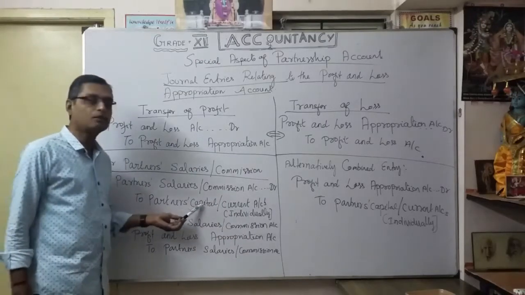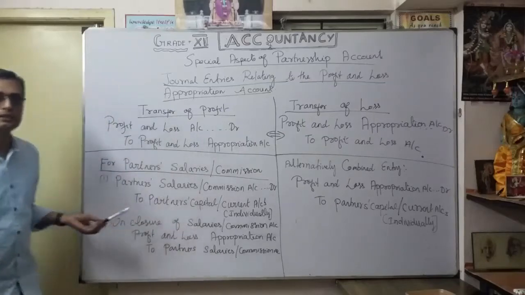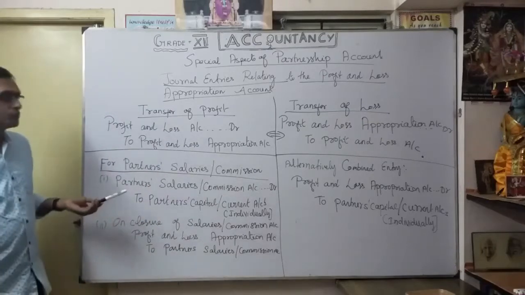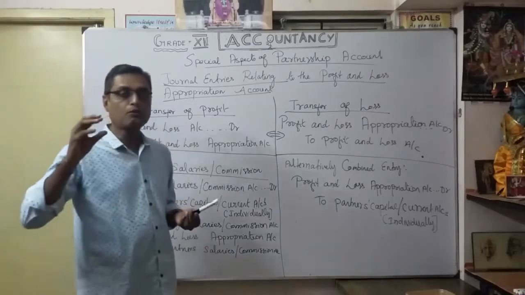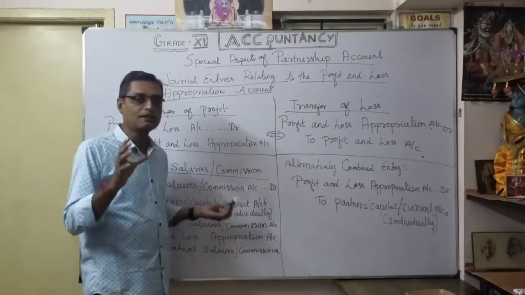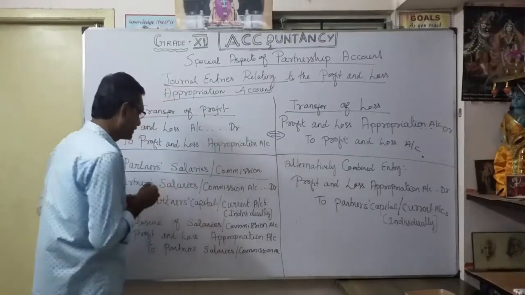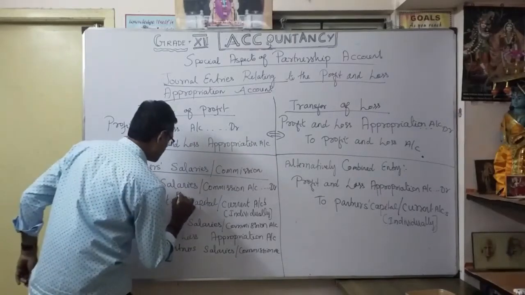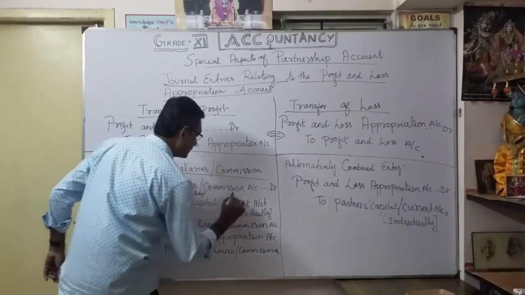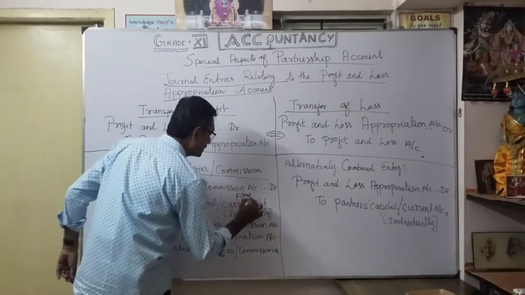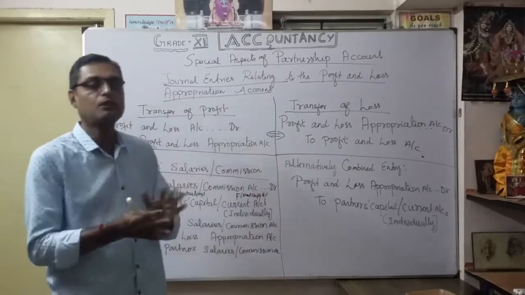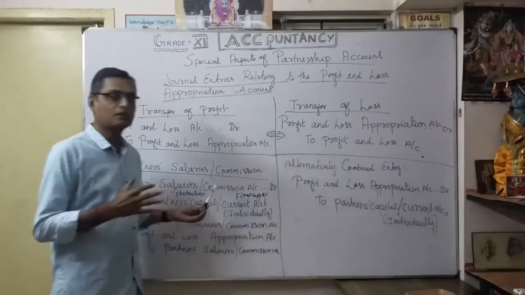Suppose only the capital account is used, that comes under the fluctuating capital method. So everything you show in the capital account. Suppose you want to show it in the fixed capital method, you maintain a current account, and you transfer to the current account only. You understood? That is under the fluctuating method. If it is the fixed capital method, you maintain two accounts, isn't it? One is the capital account, the other is the current account. Accordingly, you show it.